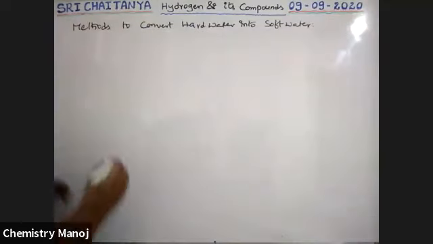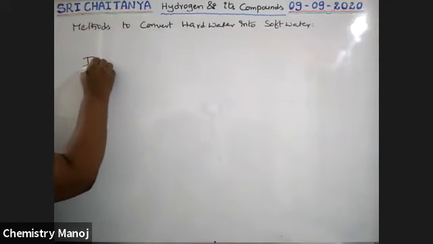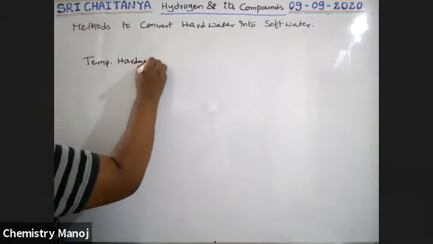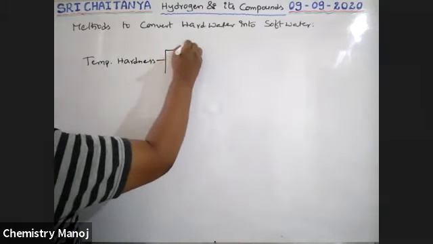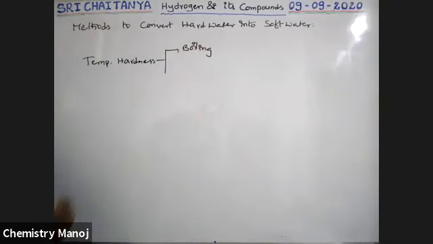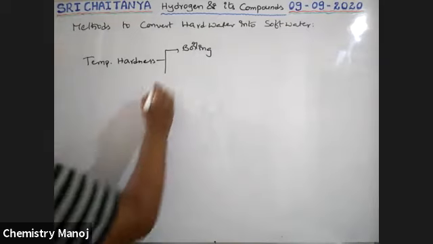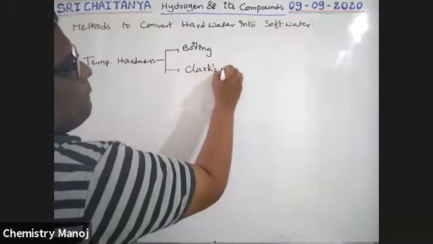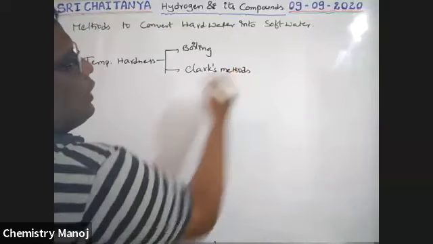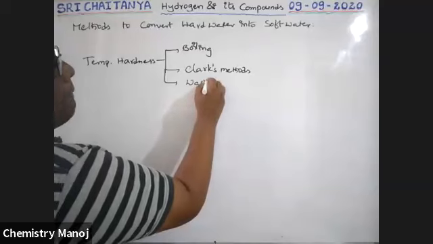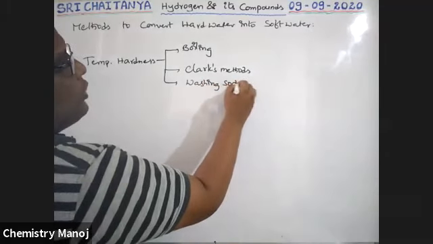See here, for temporary hardness, one is the boiling technique, simple boiling of water. The second one is Clark's method, and the third is the washing soda process.